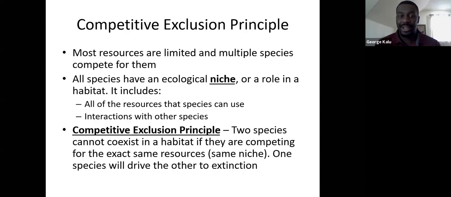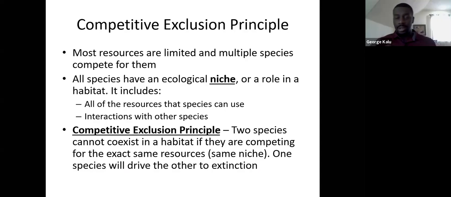We're going to shift gears here. This is the competitive exclusion principle. Basically what happens is when we have multiple different species occupying a specific habitat, we're going to have squirrels, plants, trees, birds, gophers and wolves, and whatnot. We're going to have lots of different species.